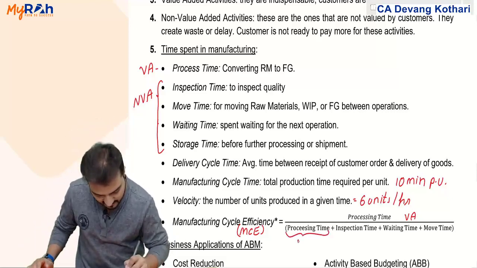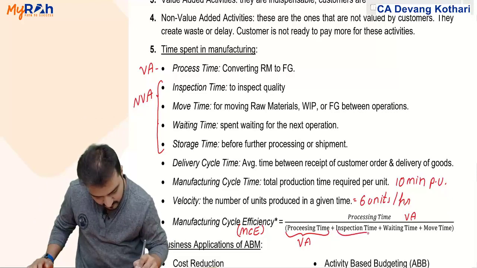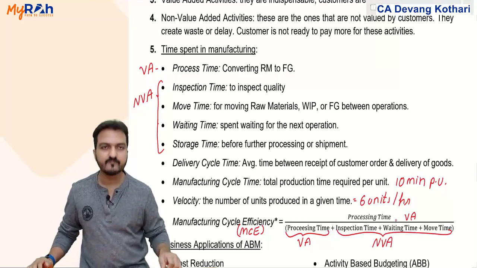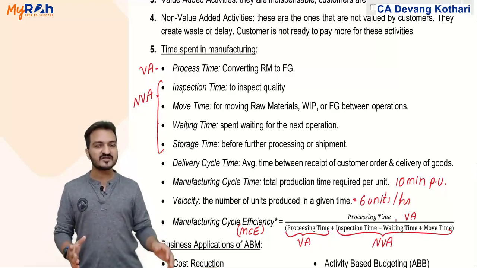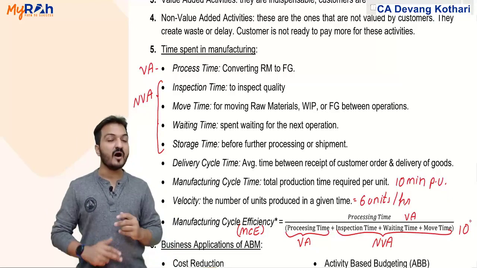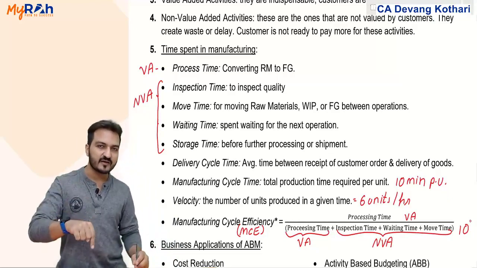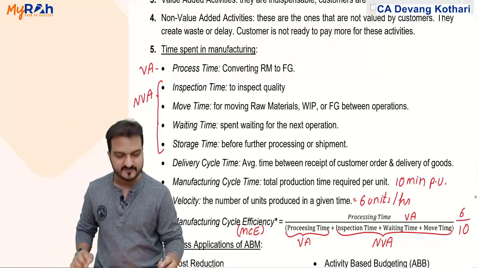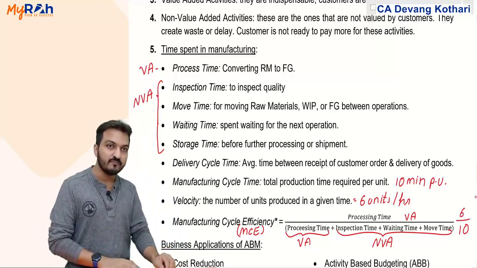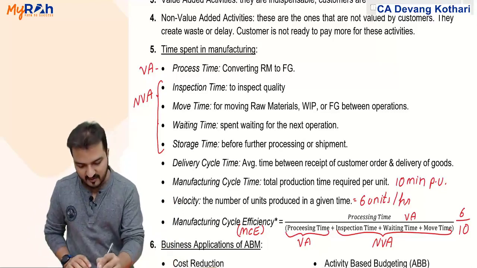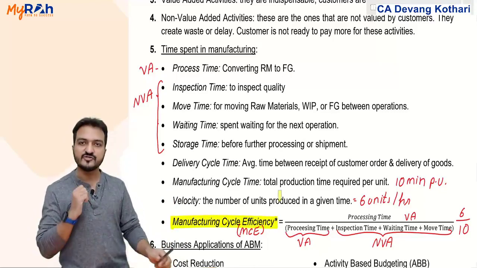Total meaning value added and non-value added. If the total time is say 10 hours, out of which processing time is only 6 hours, that is value added, meaning 6 by 10, that is 60%. 60% is called my manufacturing cycle efficiency.